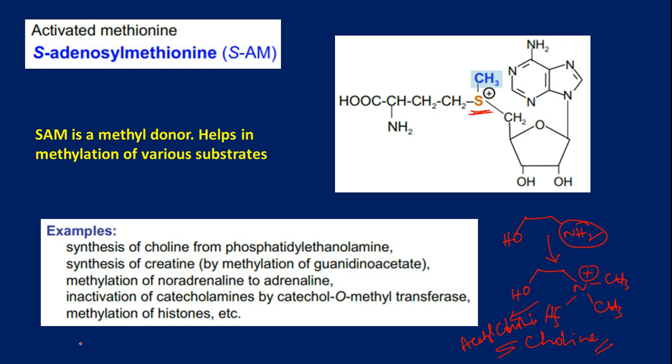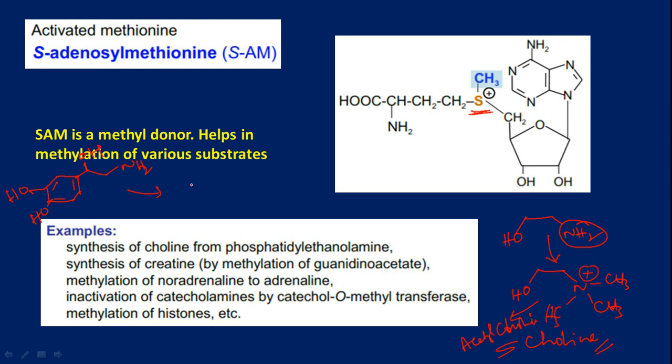In the same way, what is this compound? I will draw the structure and you have to tell me the name. NH2, and here you have OH and OH. So this is the compound.